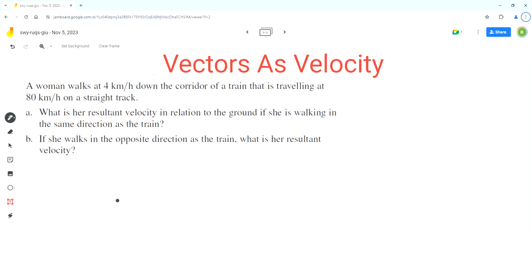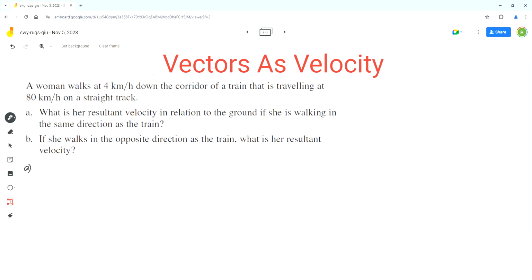So in this video, we'll solve this problem using the concept of vectors as velocity. So let's start with the problem. A woman walks at 4 km per hour down the corridor of a train that is traveling at 80 kilometers per hour on a straight track. So in part A, we have to find her resultant velocity in relation to the ground if she is walking in the same direction as the train. So let's start with part A.